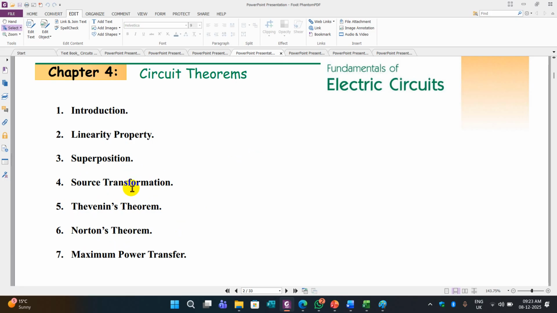Just a small topic, not a big deal. Superposition is very important. Thevenin, Norton's, and maximum power are very, very important. Out of these 4 theorems, superposition is also generally a theorem. Out of the 4 theorems, 1 theorem will surely come. This is from chapter 4, and it comes in Part C, the long answer.